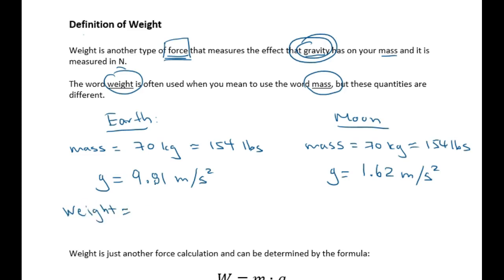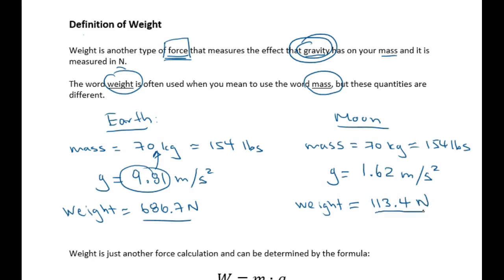Your weight on Earth takes into account your 9.81 and how much that has an effect on your mass. So your weight on Earth is equivalent to 686.7 newtons, and your weight on the moon is equivalent to 113.4 newtons. So mass never changes. It doesn't matter whether you're on the Earth, the moon, or wherever you are. It never changes. That's what your mass is. But weight will change, and it will depend on what the gravity is.